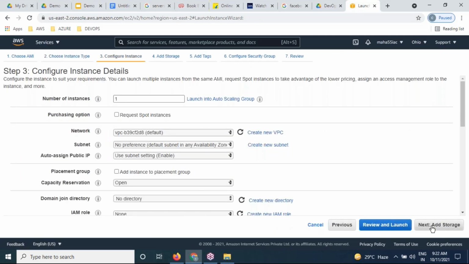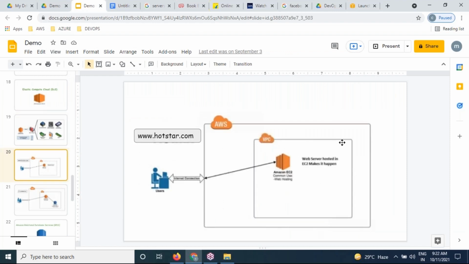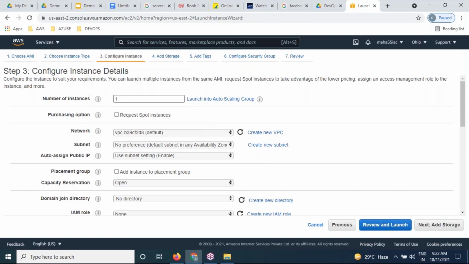And configure. If you want to create any instance, any server, do we require a VPC, a network, or not? Without a network, can you create a server, can you use a laptop? No one can. Clear? So whenever creating an instance or a server, a network is required. Whenever I sign up for an AWS account, a default network is available by default. Blindly use the default network. On top of this default network, we're going to create the server. How many servers do you want on top of this network?